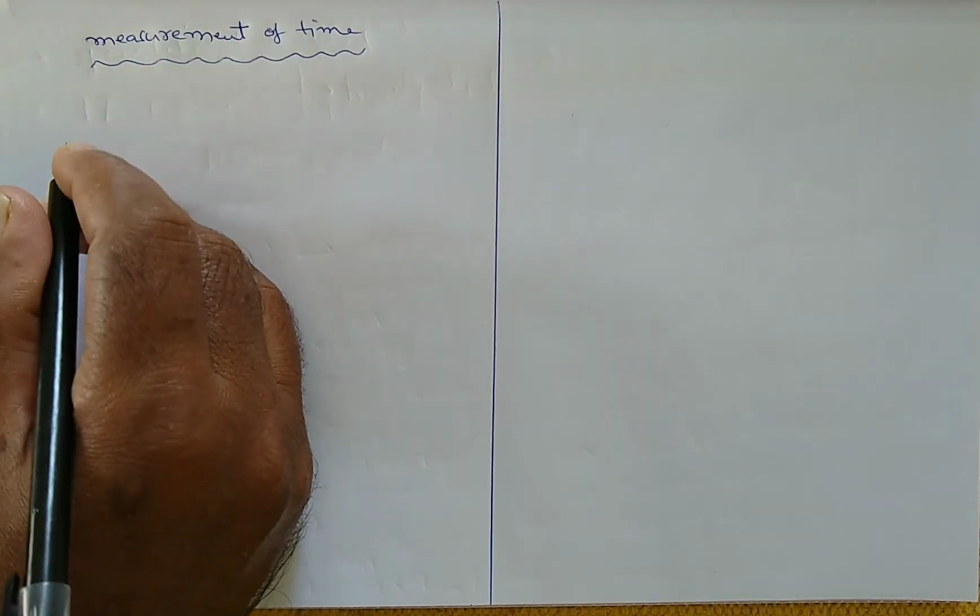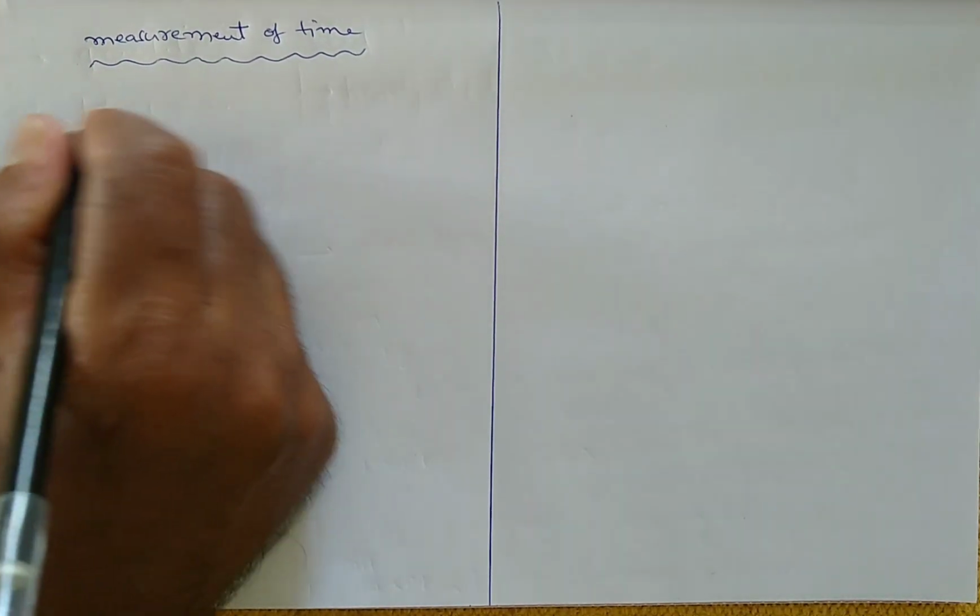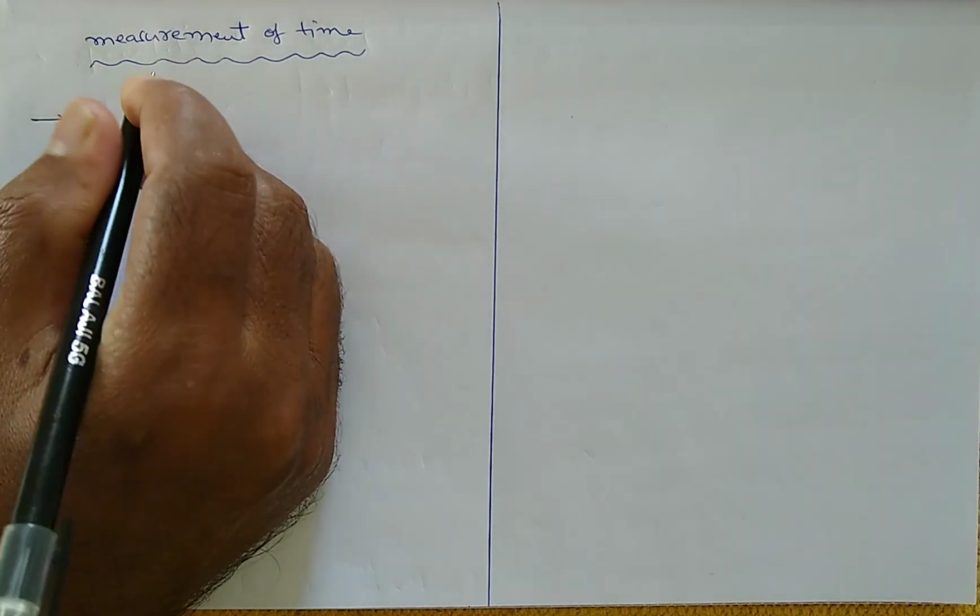So, in continuation of last class, which covered measurement of length and measurement of mass, the next one is measurement of time. Here we will measure time in terms of seconds.